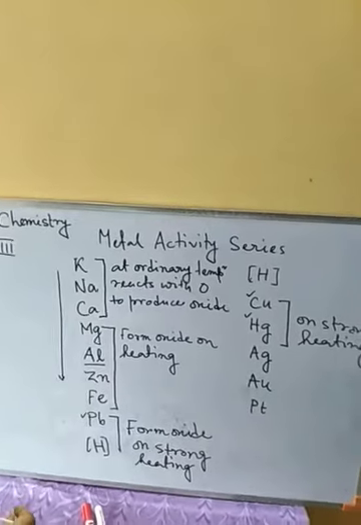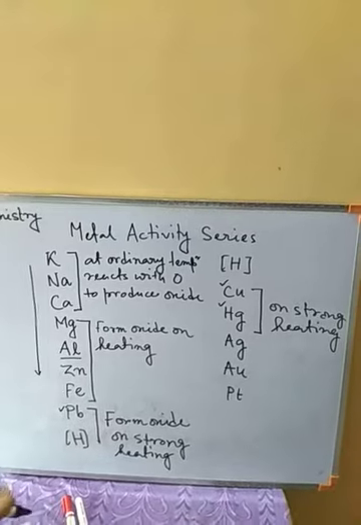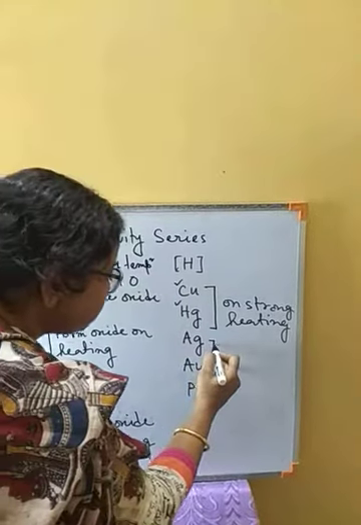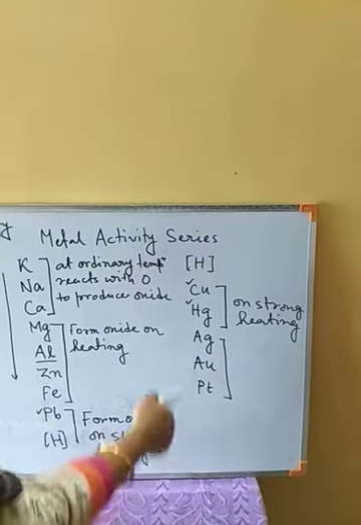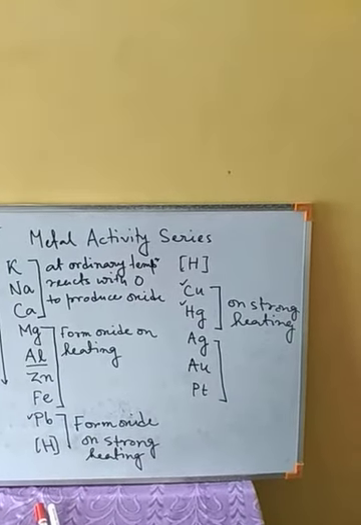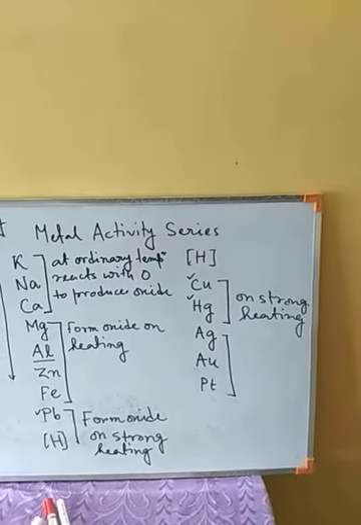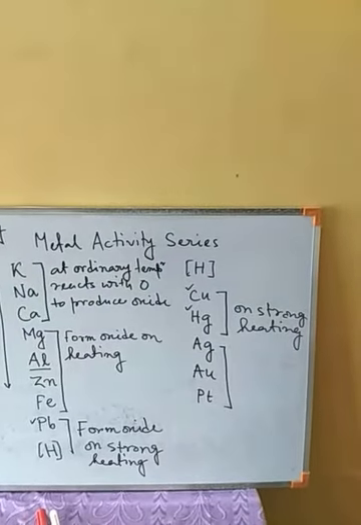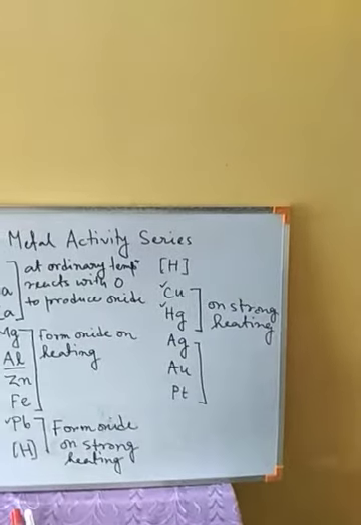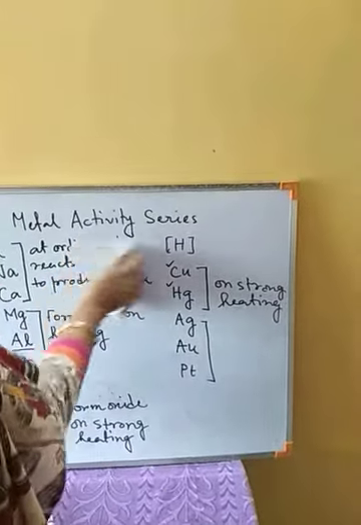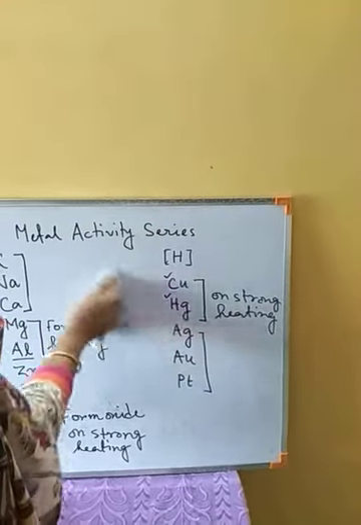That's why we need to heat them strongly, then only we can get the oxide. Whereas silver, gold, platinum cannot form oxide even on strong heating. So this is the comparative study of oxides formed by these metals.